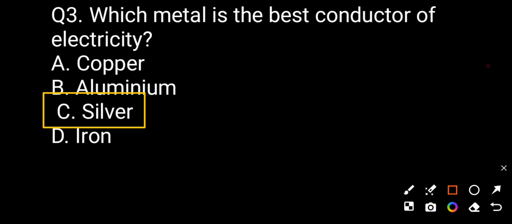But we are not using silver as a conductor because silver is a costly metal, so we use aluminum for the transmission line and copper wire for the domestic line. But silver is the best conductor of electricity.